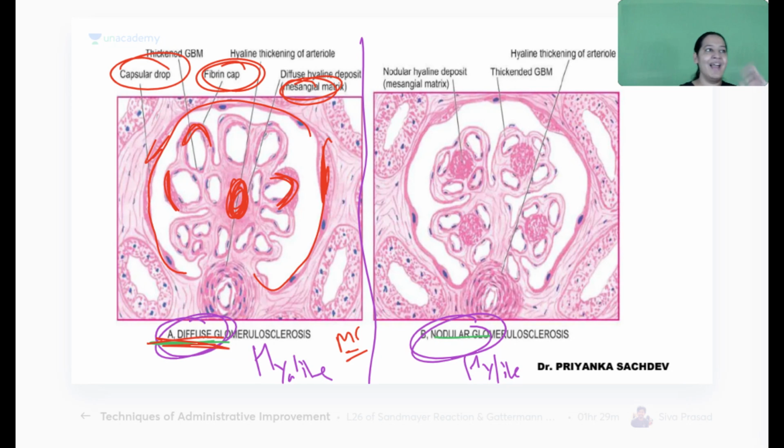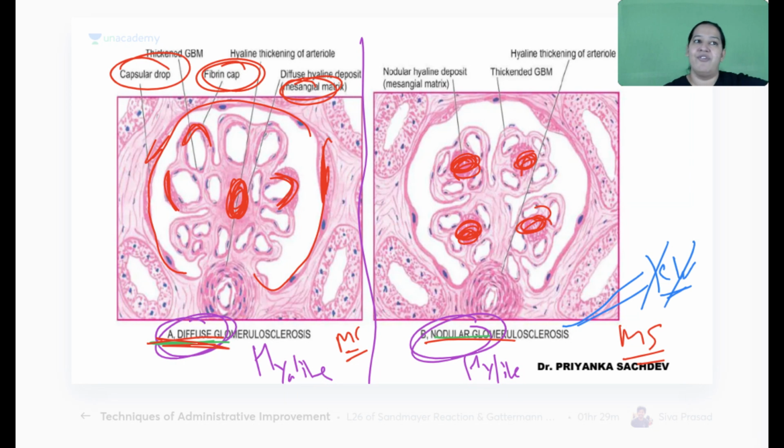The second one, hyaline, is deposited, but in the form of nodules. Not everywhere. In the form of circular nodules. It is known as nodular. It is more specific. Now read your question, whether more common is asked or more specific is asked. There is a special name given to the second one. This nodular glomerulosclerosis is also known as KW kidney, Kimmelstiel-Wilson kidney. So again, very important for MCQs.